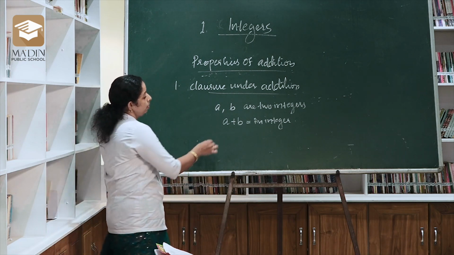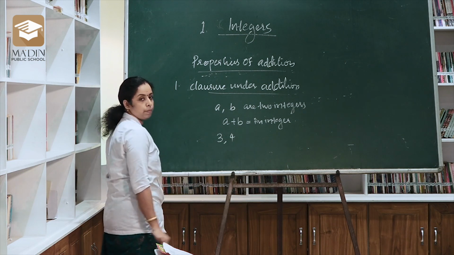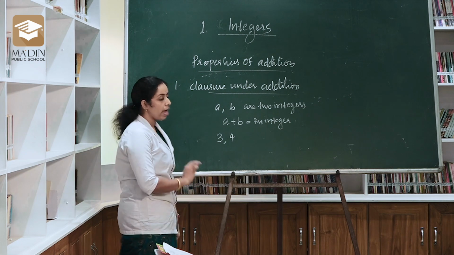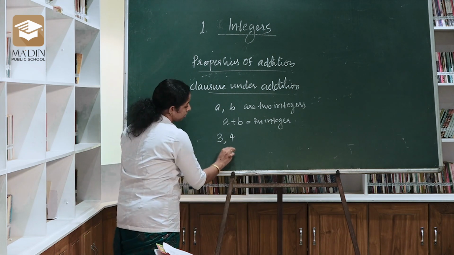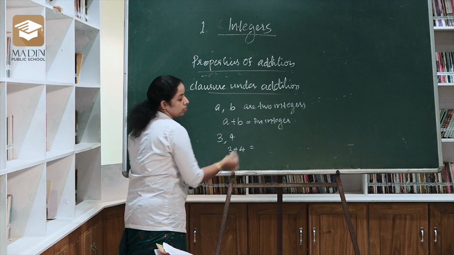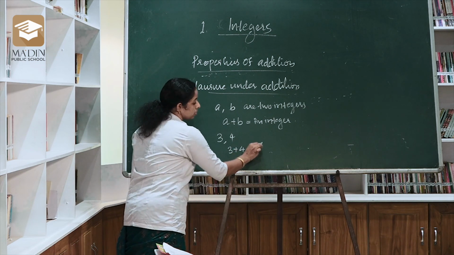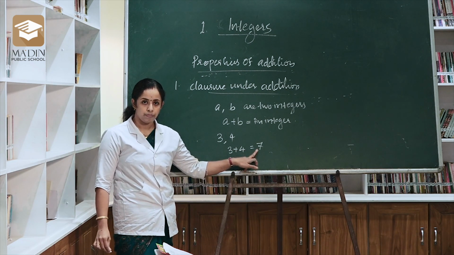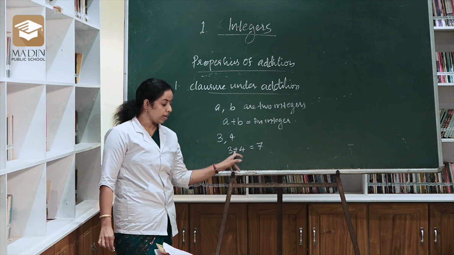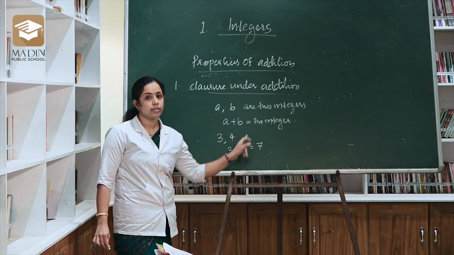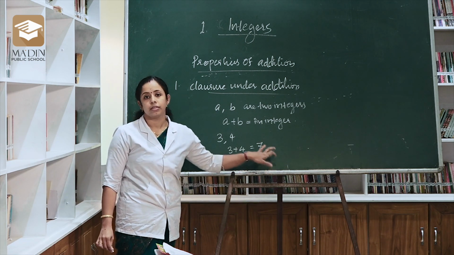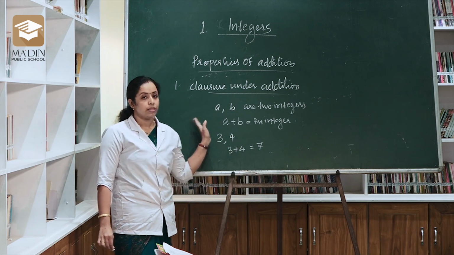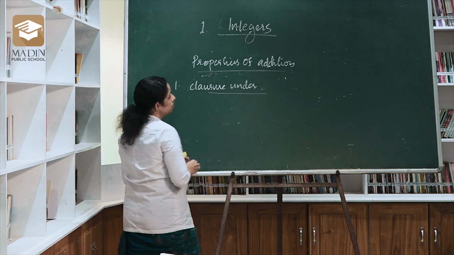For example, 3 and 4. We can consider two integers 3 and 4. If we add these two integers, that is 3 plus 4, then we get the answer 7. Right? Then 7 is also an integer. Clear? If 3 and 4 are added, the result is also an integer. That is what the first property, closure under addition, says. Okay. Then let's move to the second property.